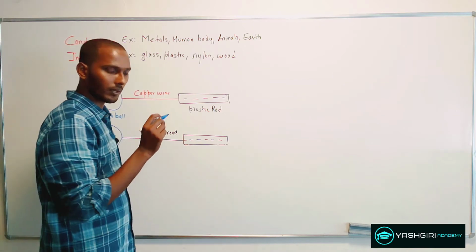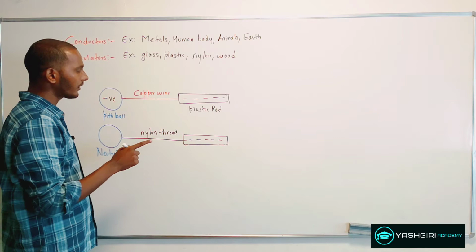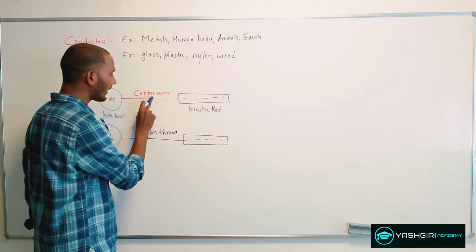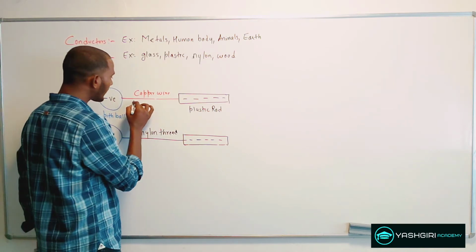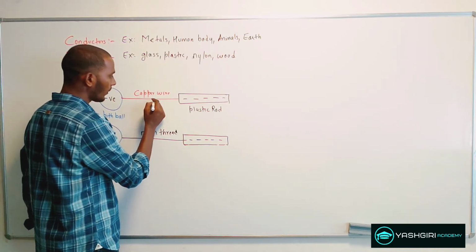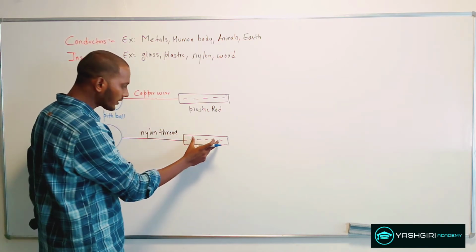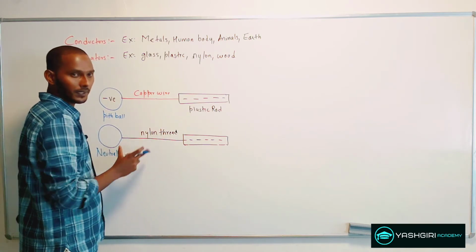A difference between a conductor and an insulator is that when you transfer charge through a conductor, it will readily distribute over its entire surface, whereas when you put charge on an insulator, it will stay at the same place.